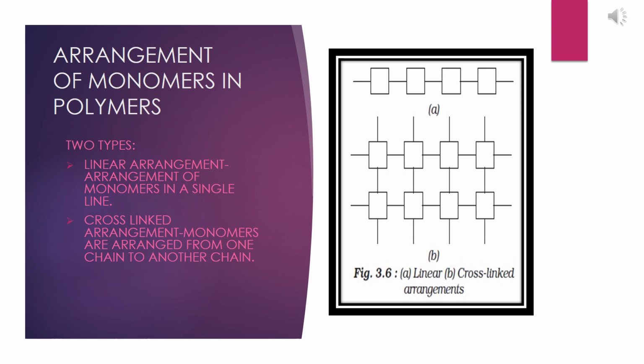Now, it is not necessary that monomers are joined in a single line. There are different arrangements of monomers in polymers. One is linear arrangement, in which different monomers join in a single line. And second is cross-linked arrangement, in which monomers are arranged from one chain to another chain. You understood? One chain is attached to the other chain, and that kind of arrangement is cross-linked arrangement.